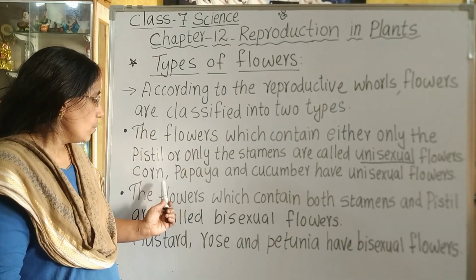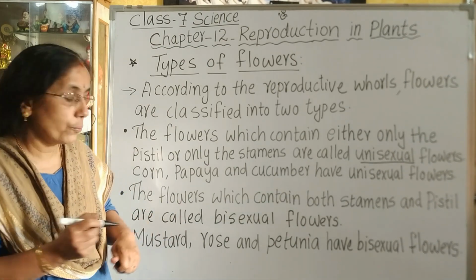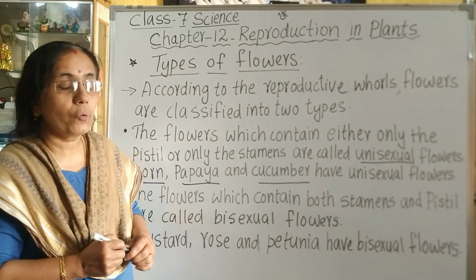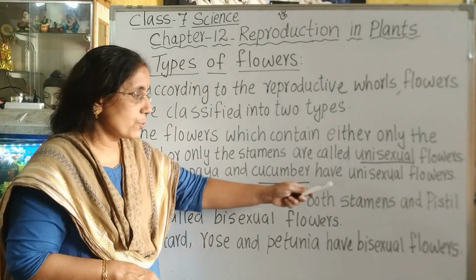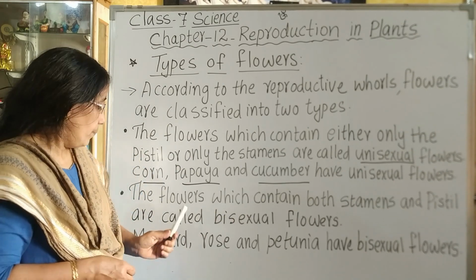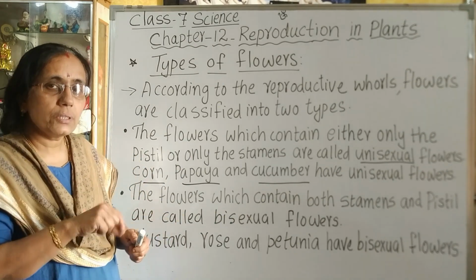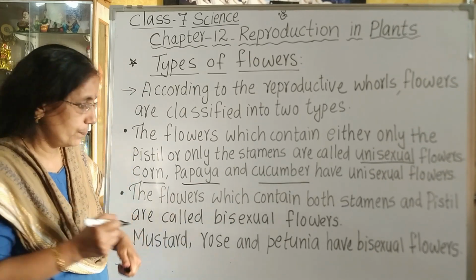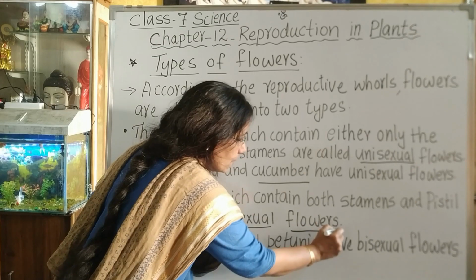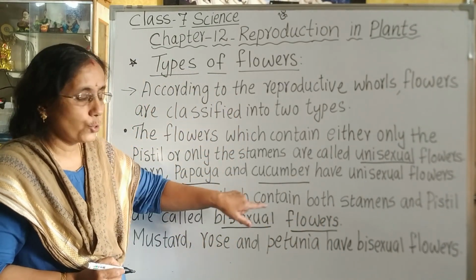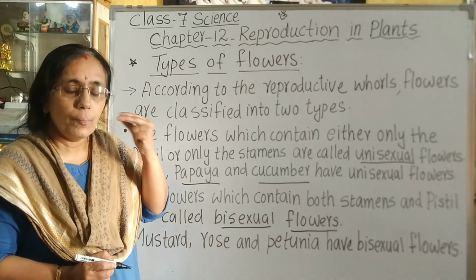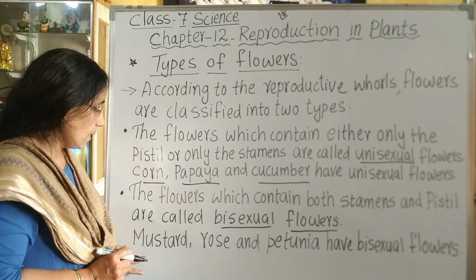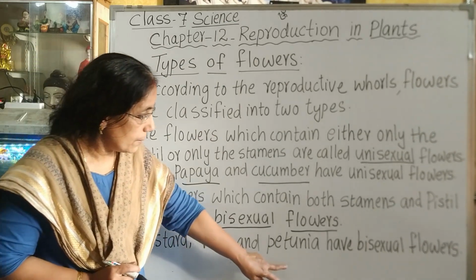What are the examples? Corn, papaya and cucumber. Corn, papaya and cucumber are examples of unisexual flowers. Now, the flowers which contain both stamens and pistil are known as bisexual flowers. As the name indicates, bisexual flowers contain both male and female reproductive parts. Examples are mustard, rose and petunia.